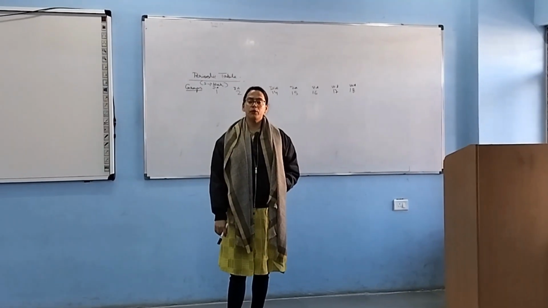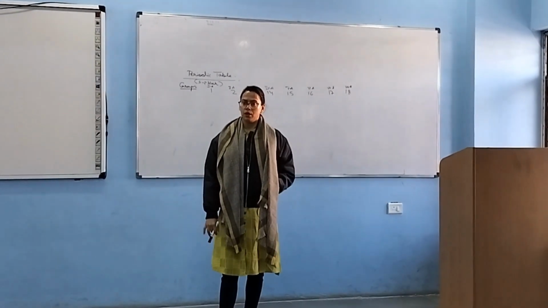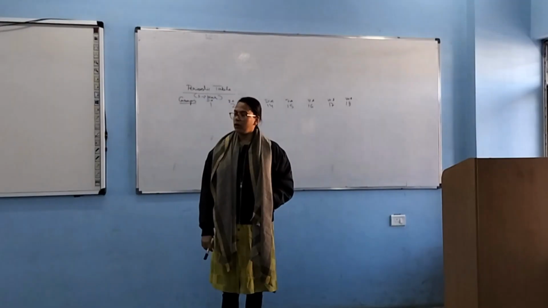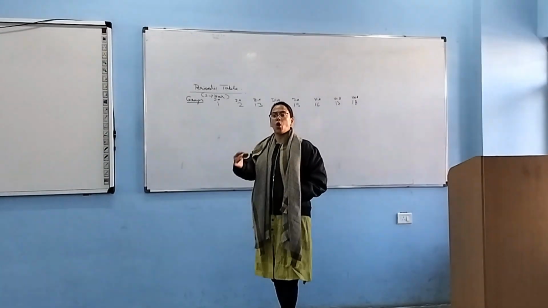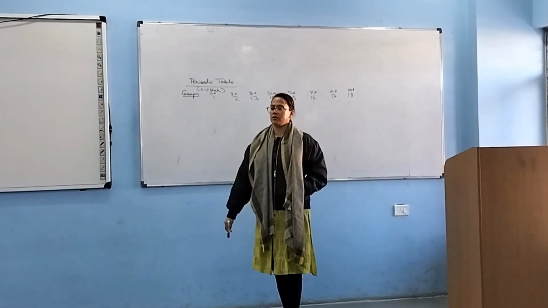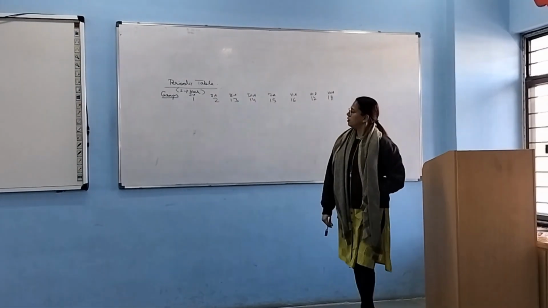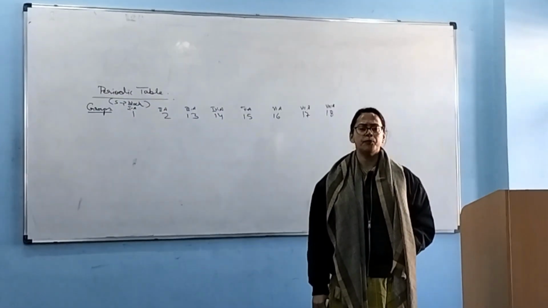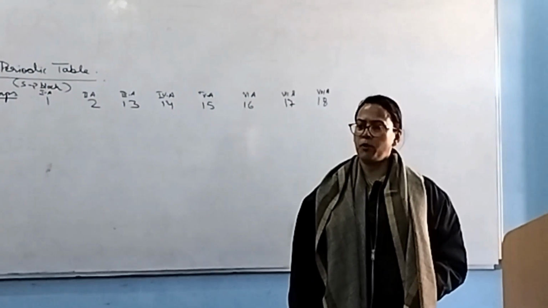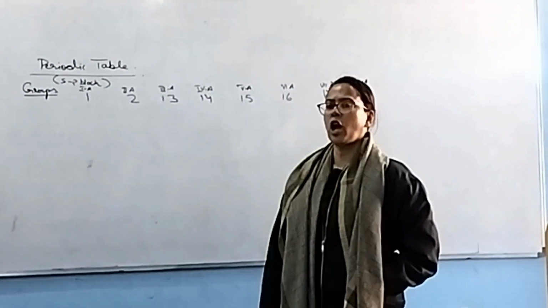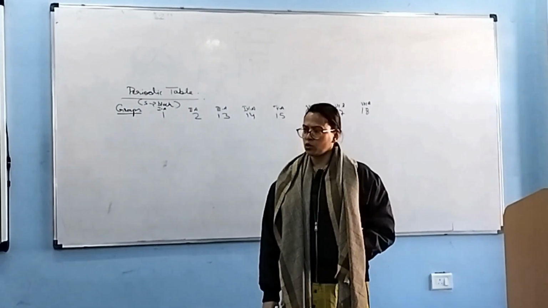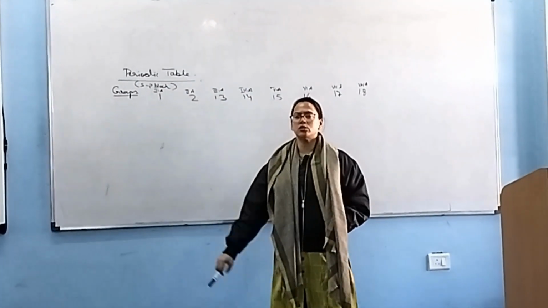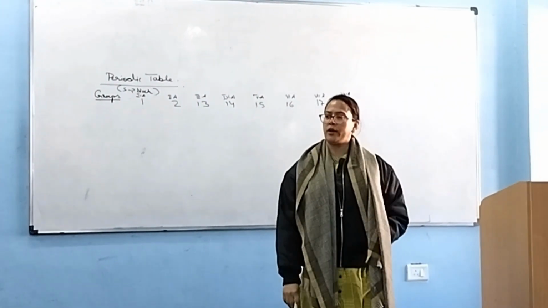Periodic table. Done. So before starting with today's concept, let us revise the periodic table. As you all know, I want you all to complete whatever I say. So we have learnt which all groups, children, which all blocks. S block and P block. In S block, how many groups are there? Two groups are there. Group number 1 and 2. Both the groups are also called 1A and 2A.